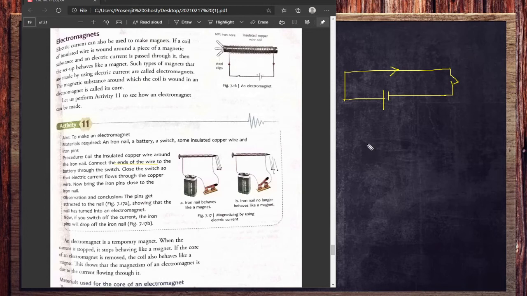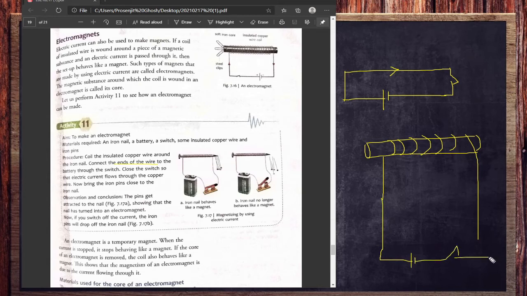This is the quickest and most effective possible way to get a magnet, by current. All you have to do is get an iron core. That can be any iron core, such as a screw or something else. Here you can see they are using a big nail, and a copper wire has some turns around it. Then the copper wire is connected with a switch and a battery. Whenever you turn on that circuit, this substance will convert into an electromagnet, and it will have the same properties as a permanent magnet.